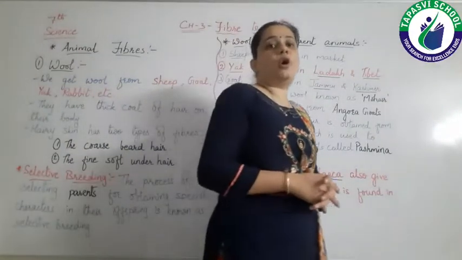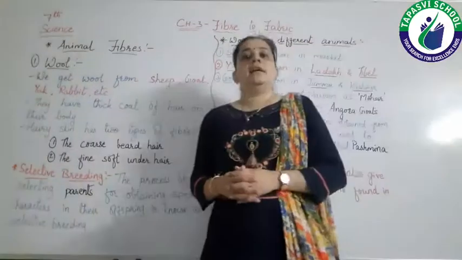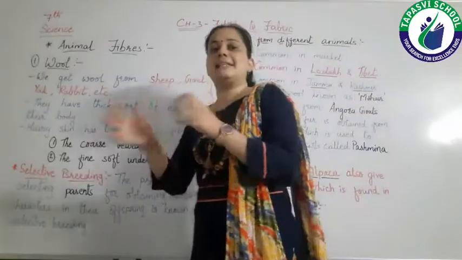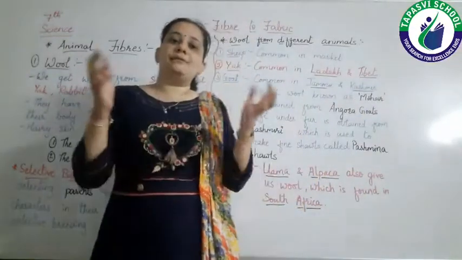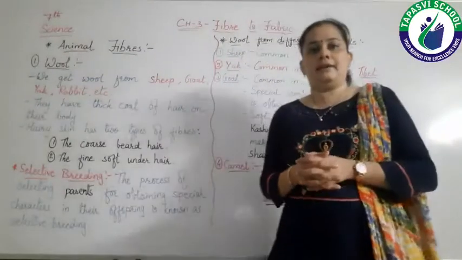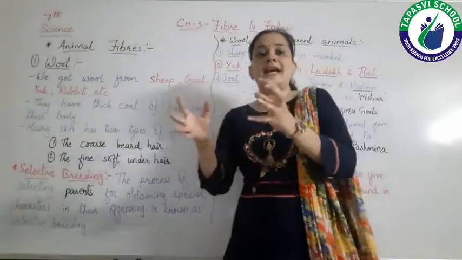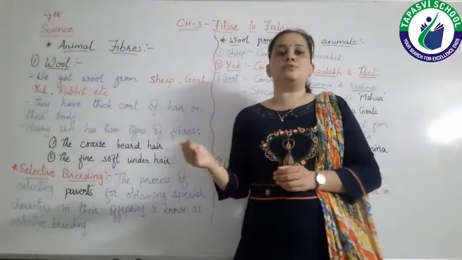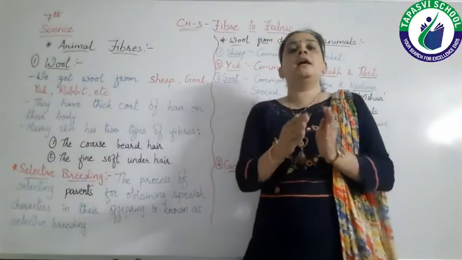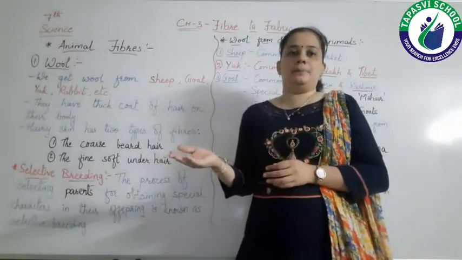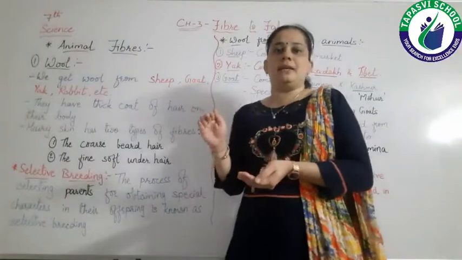Now let's see what is selective breeding. In selective breeding, what we are doing, we are selecting the parents. Say for example, one sheep is having very fine under hair. So we select that sheep, and then reproduction occurs, means that sheep will give birth to another sheep, its baby, right?